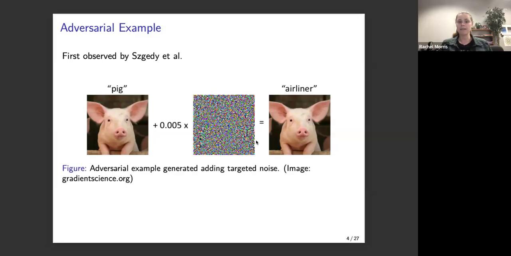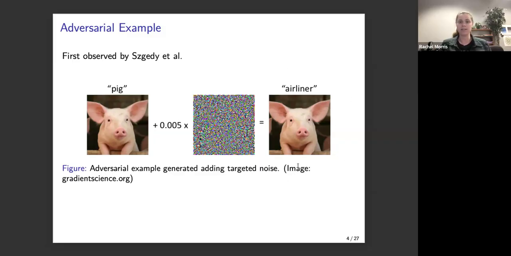When you add very specific targeted noise to it, the output image looks indistinguishable from the original image, but the classifier completely misclassifies it and thinks that it's an airliner. What's going on under the hood is that this noise is chosen in a way that really exploits the way that the classifier learns and moves it, in some sense, away from the class pig and towards the class airliner.